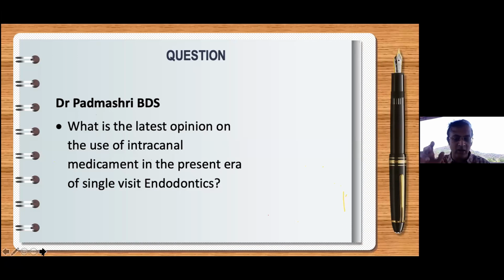How do I dilute it? I may not dry the canal. I have irrigated the canal with distilled water, and after that I don't dry it that well. I leave some water inside, and then add calcium hydroxide, so it becomes a kind of slurry, not a paste anymore. It definitely changes the pH in that area. It is itself an antibacterial agent, but at the same time it will not block the canal. So it serves both purposes for me.